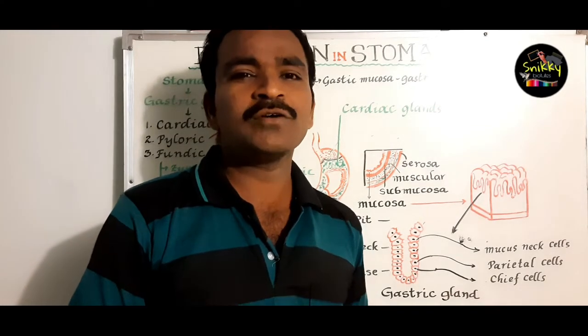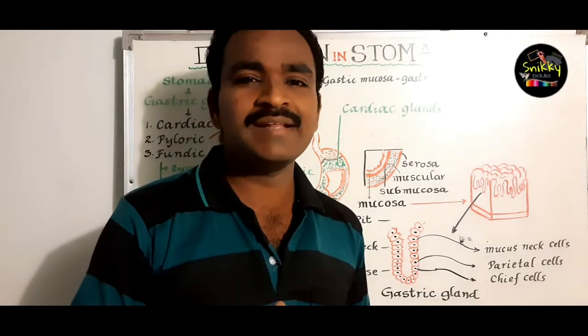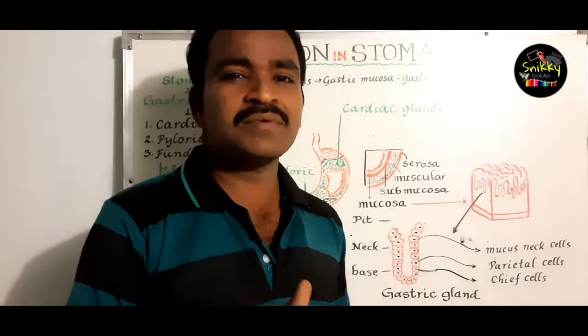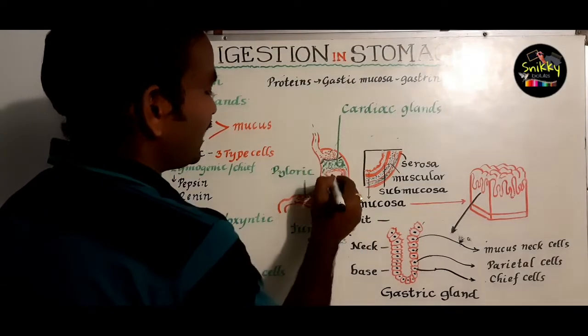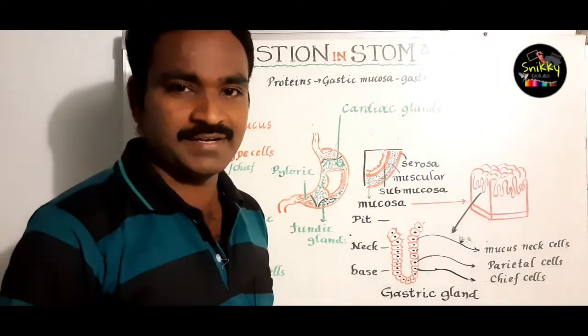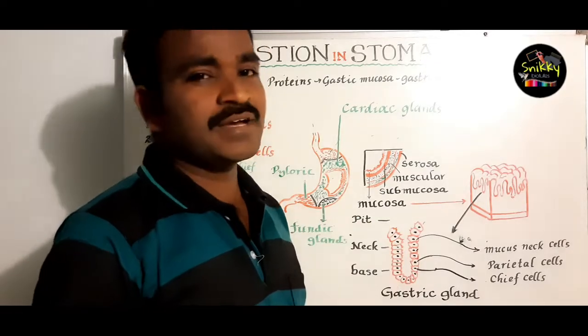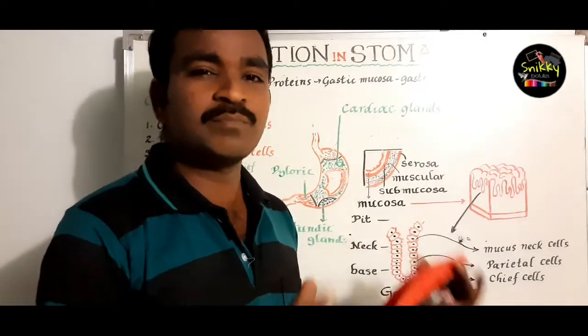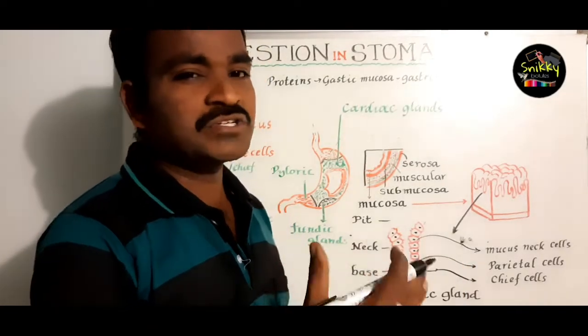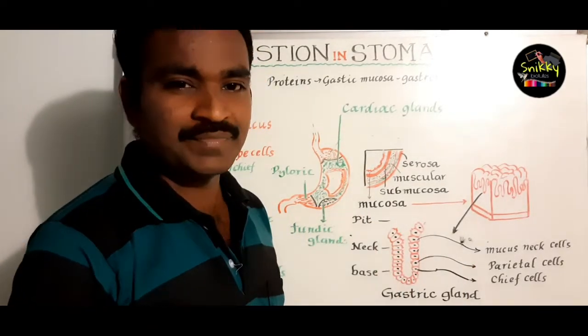This bolus moves through the esophagus and enters the stomach. In the stomach, what will happen, how is this bolus converted from complex to simple? Let us study.